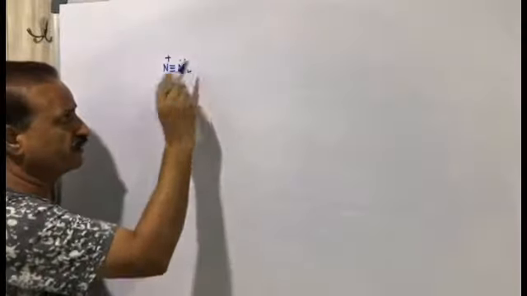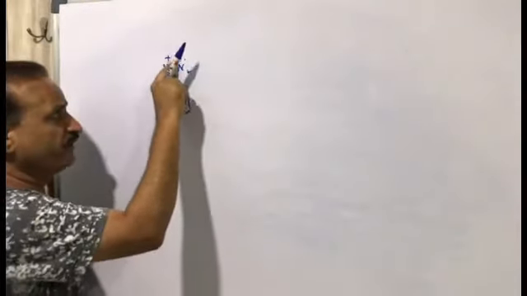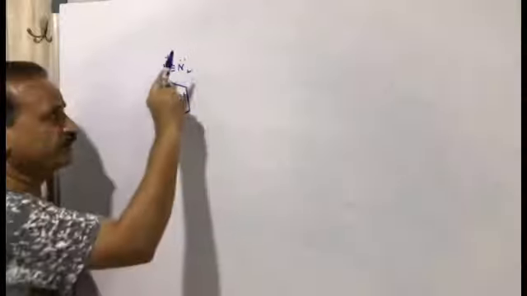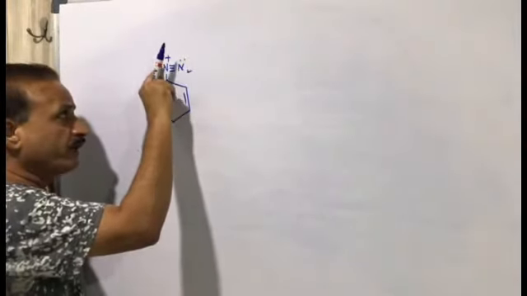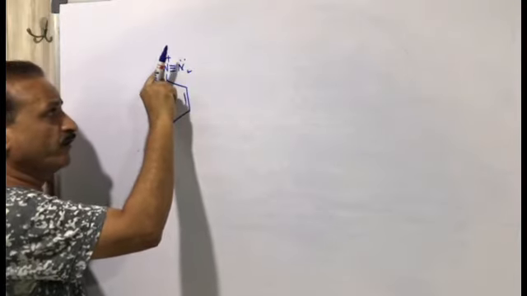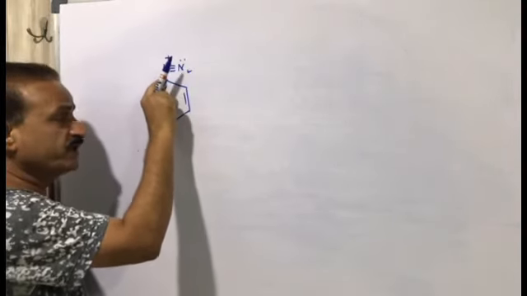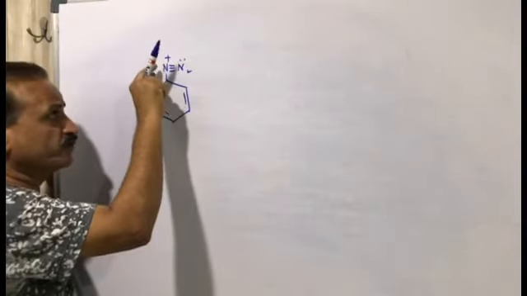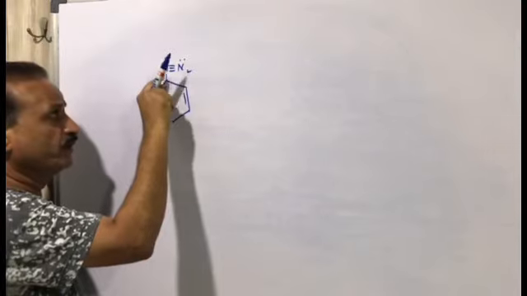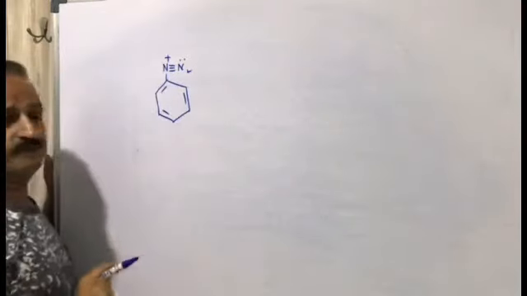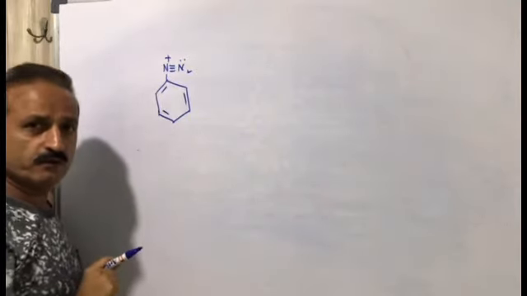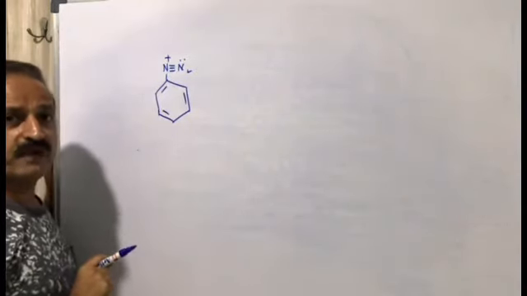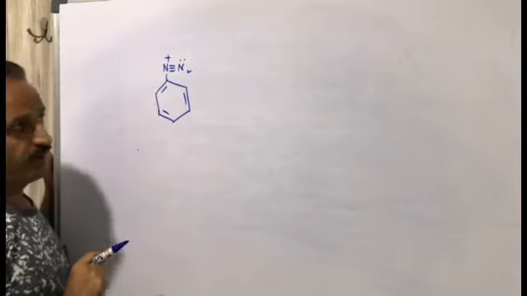The lone pair electrons are used to form a bond with the benzene ring. Nitrogen has given its 2 electrons to form the sigma bond, so nitrogen is a plus ion. This is the explanation of bond formation with the benzene ring and the diazonium; N2 is the diazonium.